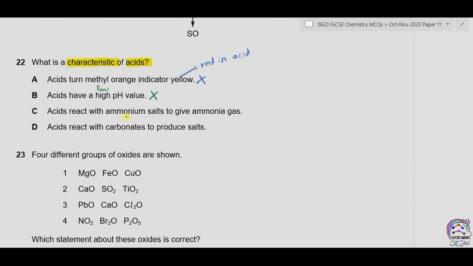C. Acids react with ammonium salt to give ammonia gas. This is wrong because alkalis react with ammonium salts to form ammonia gas. D. Acids react with carbonates to produce salts. This is true. For example, calcium carbonate reacts with HCl to form a salt, which is calcium chloride, along with CO2 and H2O. The correct option is therefore D.